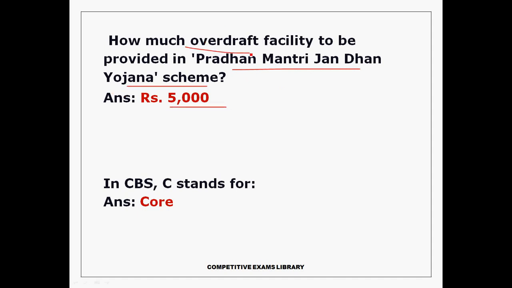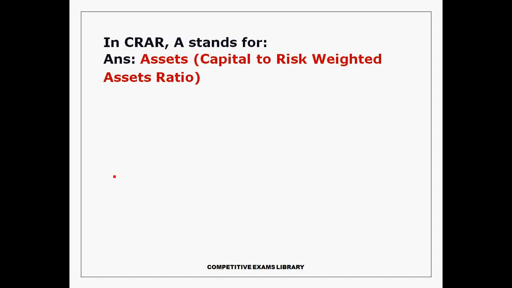In CBS, C stands for core. CBS means core banking solutions. Next, in CRAR, A stands for assets. CRAR means capital to risk weighted assets ratio.